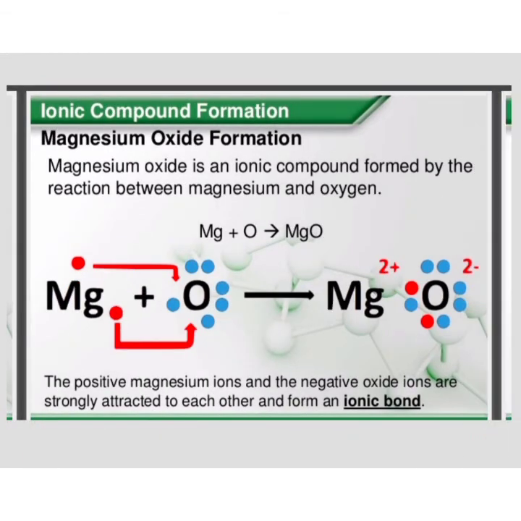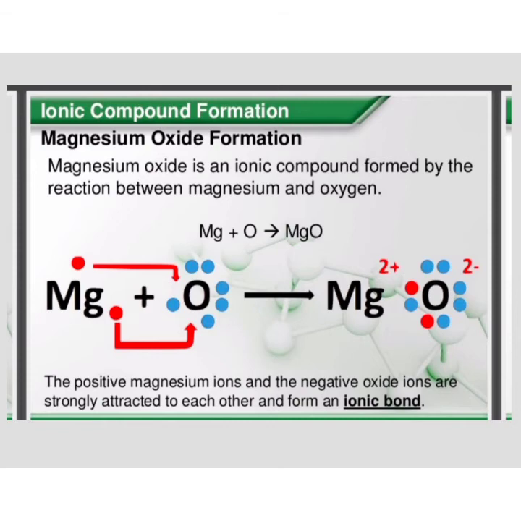Let us take one more example of ionic compound formation, that is magnesium oxide formation. As you know, magnesium is a metal. It has 2 electrons in its last energy shell, whereas oxygen is a non-metal. It has 6 electrons in its last energy shell. So what will happen? Magnesium will give its 2 electrons to oxygen. These 2 electrons are shown with the help of red arrows. So these red arrows indicate the ionic bond formation.